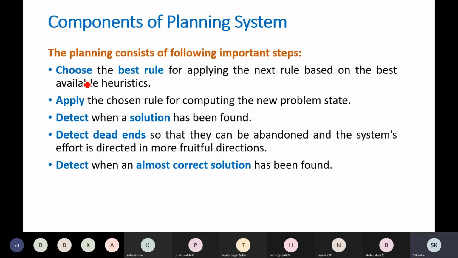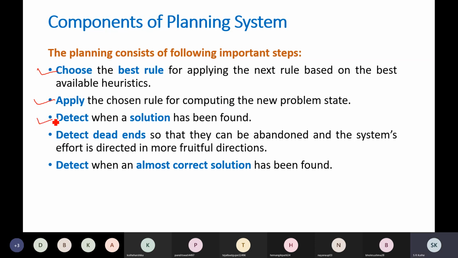So we have a set of rules. What we do is choose the appropriate rule, or best rule, for applying next, based on the available heuristics. So selection of the appropriate or best rule, that is the first step. Then apply the rule which we have selected previously for computing the new problem state, like we do in state space search also.